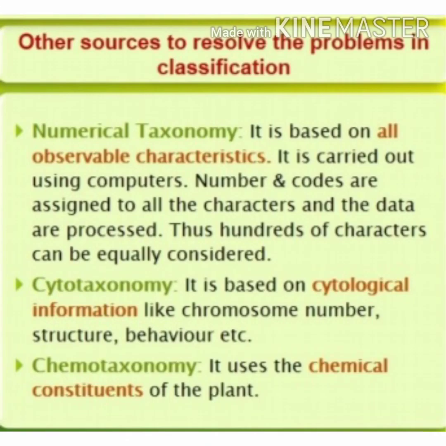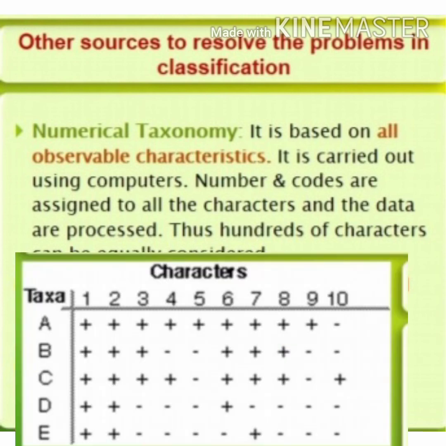Next come other sources to resolve the problems in classification. There are numerical taxonomy, cytotaxonomy and chemotaxonomy. Numerical taxonomy is a classification of organisms based on all observable characteristics. It is carried out using computers. Numbers and codes are assigned to all the characters and the data are processed.